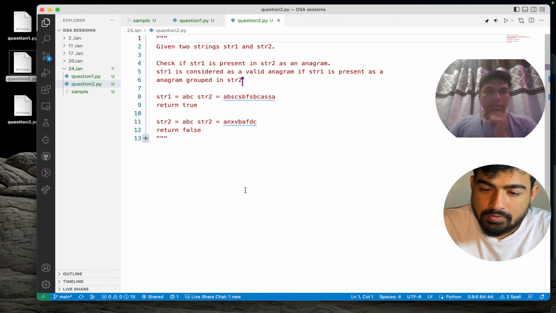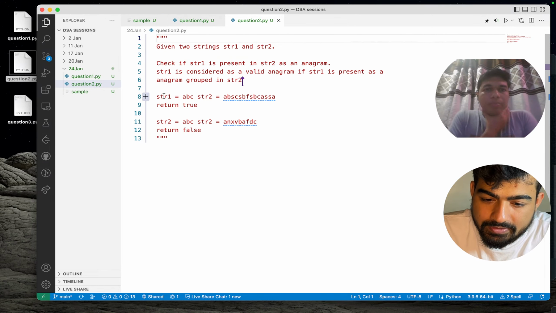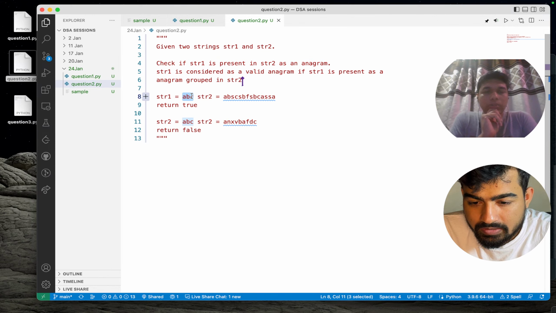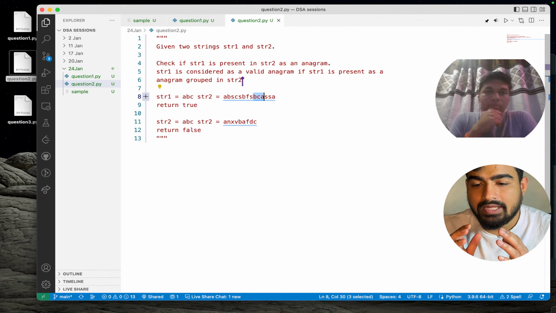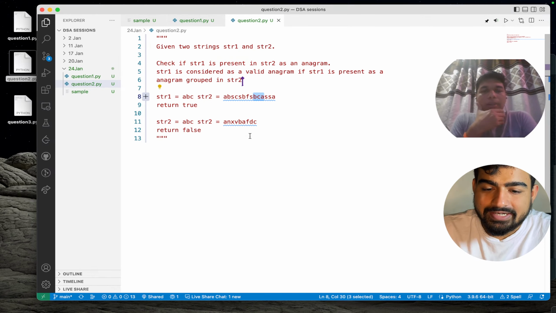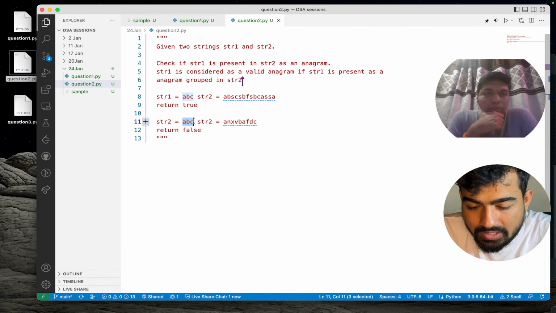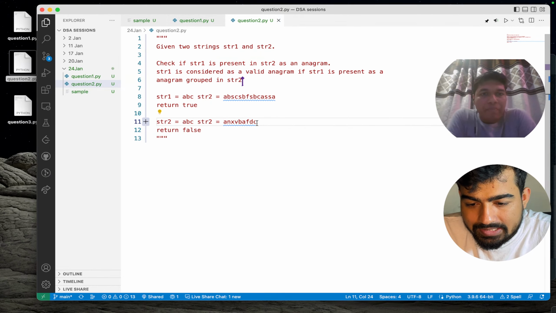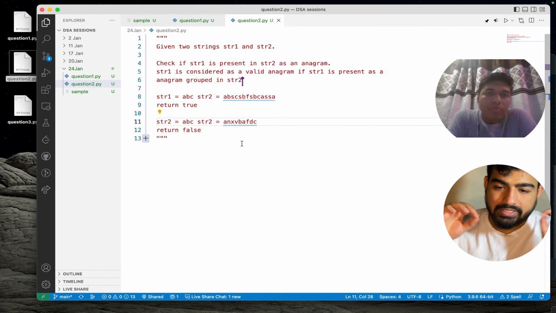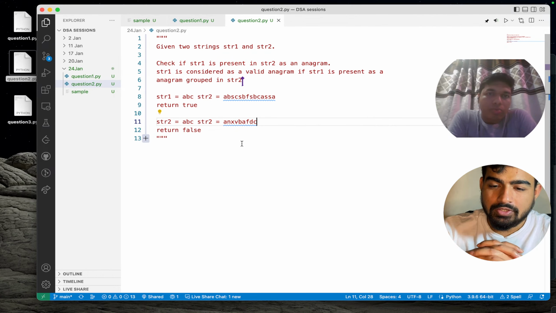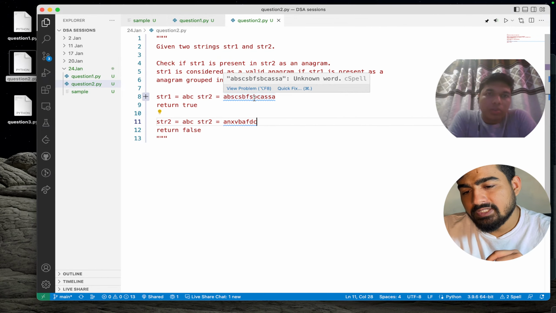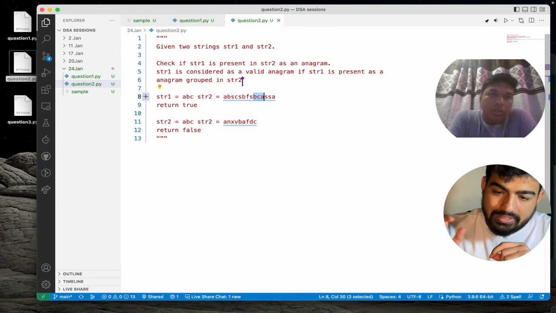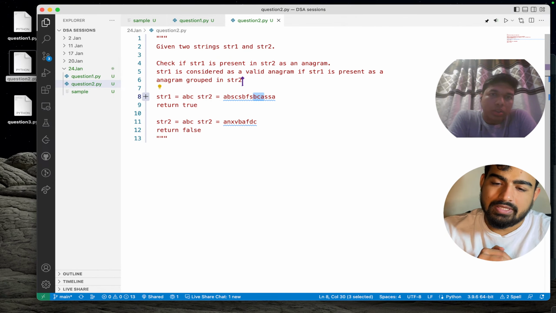So I did not get the question correctly, but for example, let's say str1 is ABC. It is considered valid if BCA is there as a whole in str2 and not segregated. For example, if you have A, B, and C in the string but they are distributed across it, not grouped together, that is not valid. So you need to return true only if it is present as an anagram and together, not as discrete characters.